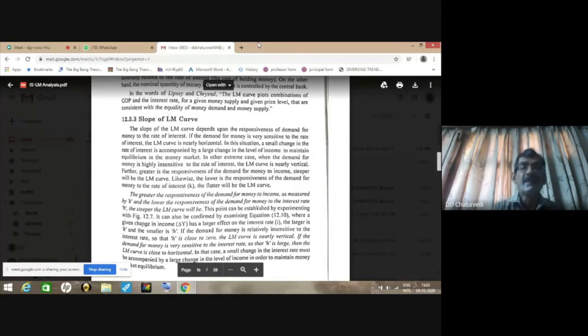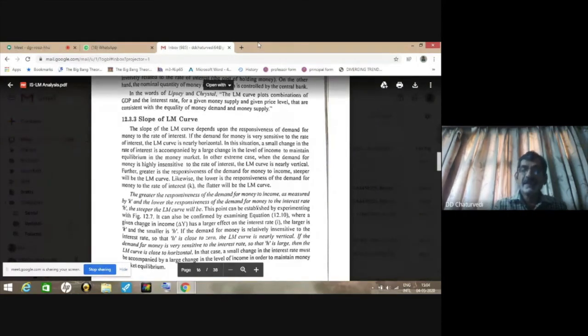Similarly, when there is a greater responsiveness of demand for money to income, which is measured by K, there will be more slope of the LM curve, because there is a positive relationship between K and the slope. So the LM curve will become steeper in this extreme case.